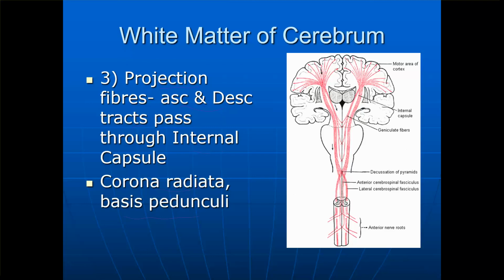Here you can see it is originating from the motor area, and then it travels through different parts of the cerebral cortex. You can see that all the fibers are like a corona radiata over here.